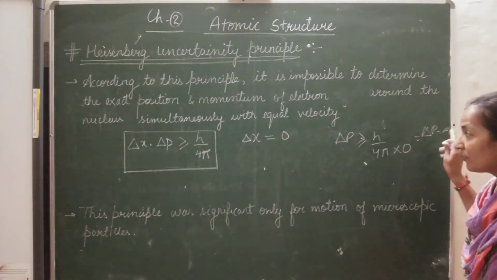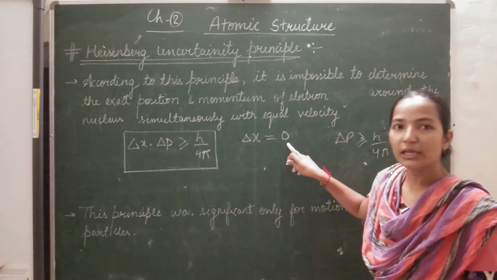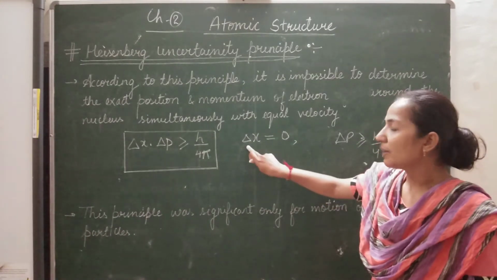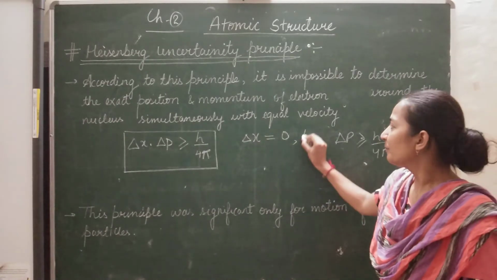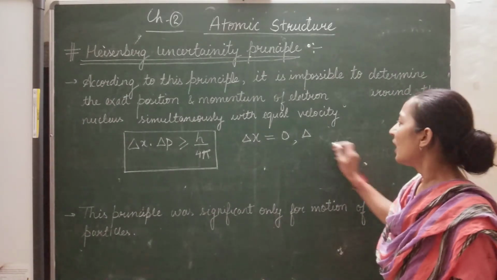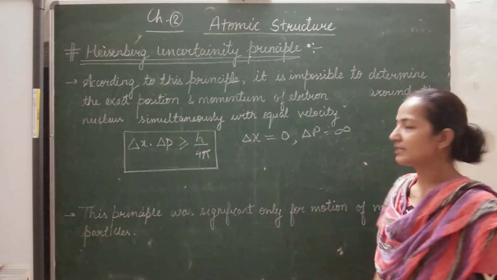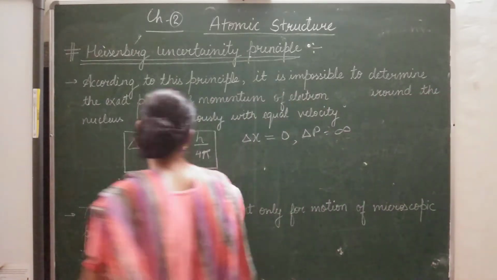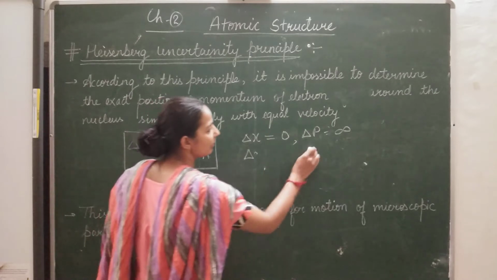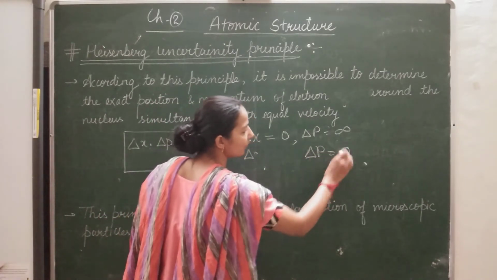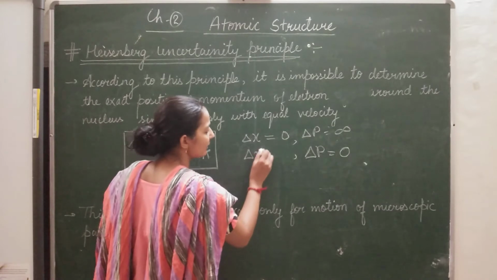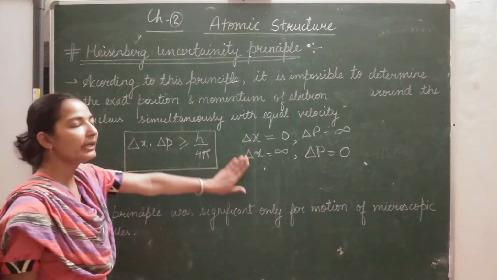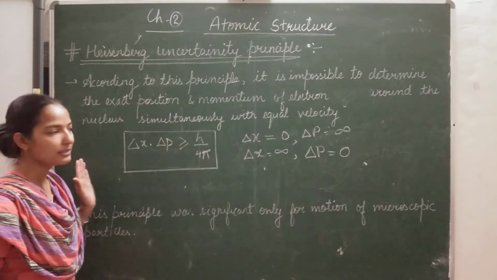So in this way, it was told that if the uncertainty in position is 0, that means if we are able to calculate the position of the electron accurately, then the uncertainty in momentum will be maximum, that is, it will be infinite. Similarly, if we are able to calculate the momentum of the object accurately, then the uncertainty in position will be infinite. Okay, so these are the necessary conditions told by Heisenberg.